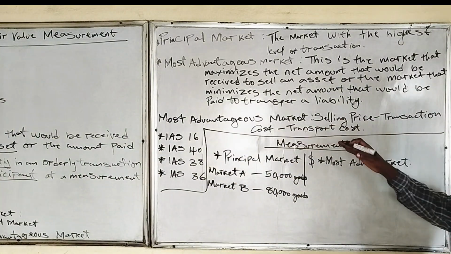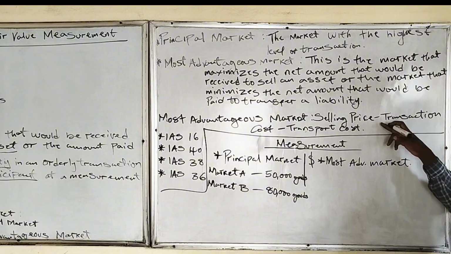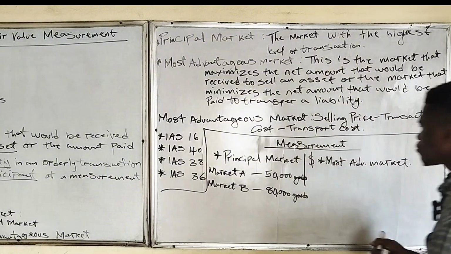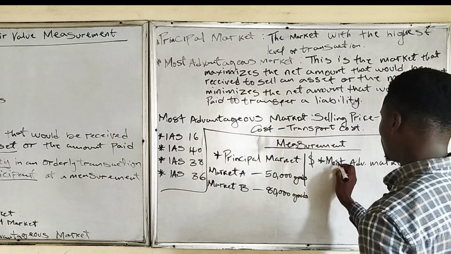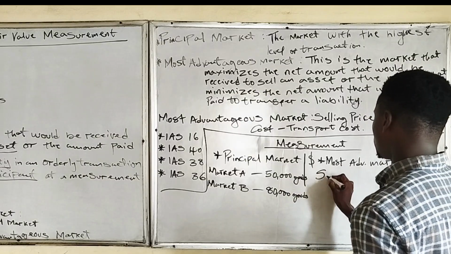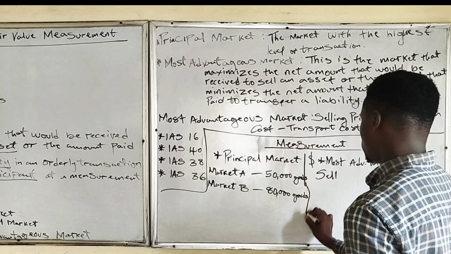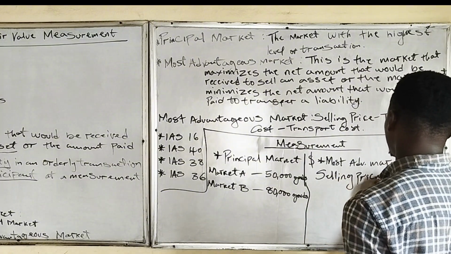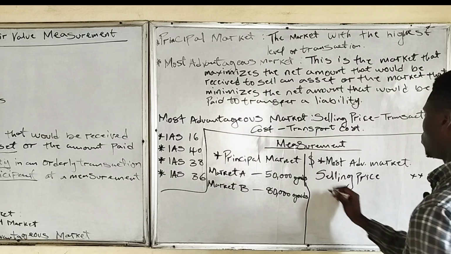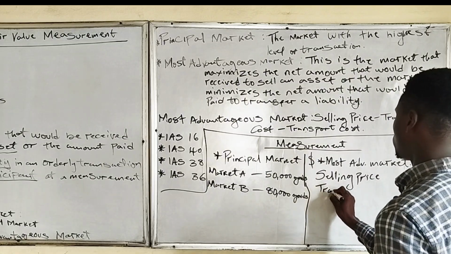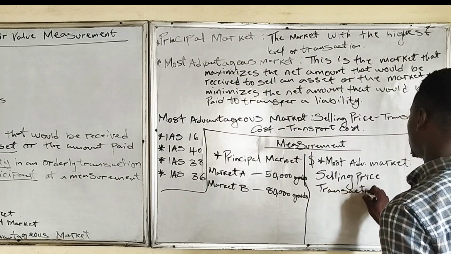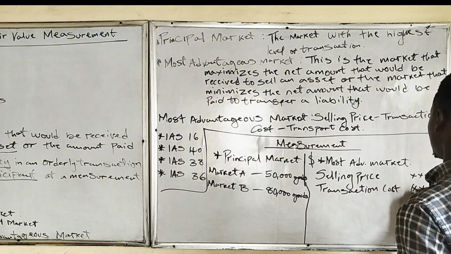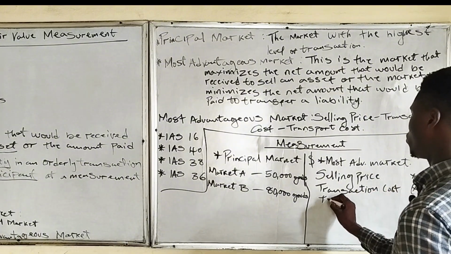The most advantageous market is the selling price, less your transaction cost, and you also less your transport cost.